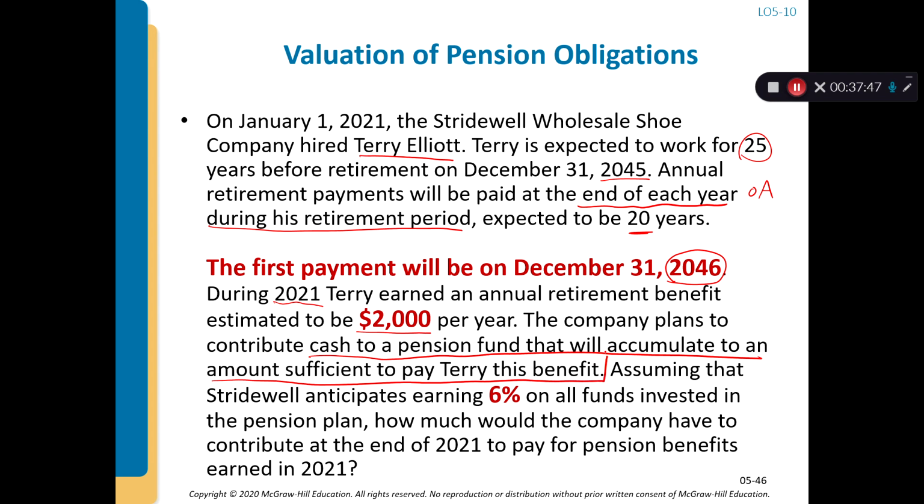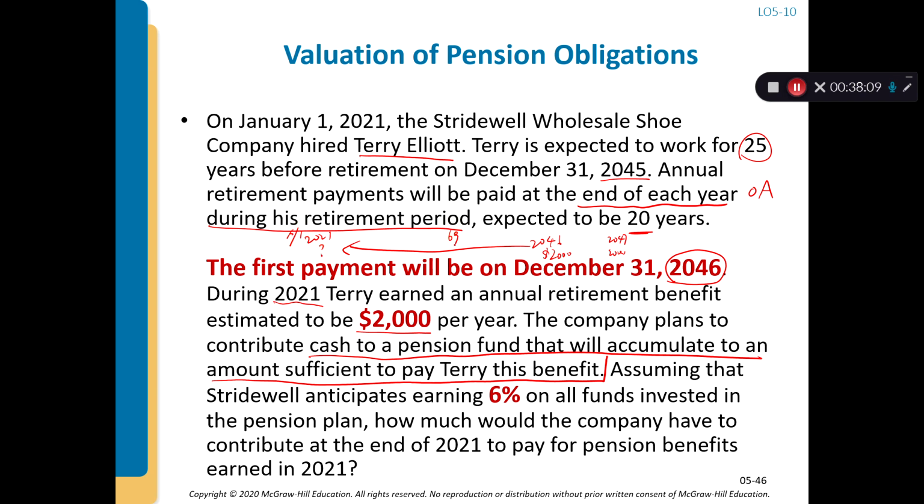So basically, starting from 2046, every year Terry wants to get $2,000, right? So you want to discount this back to January 1st, 2021, right?